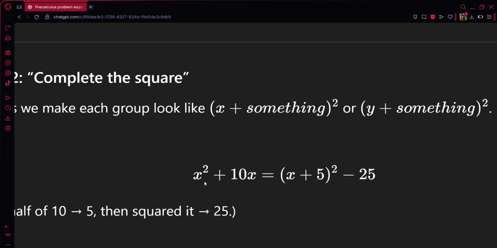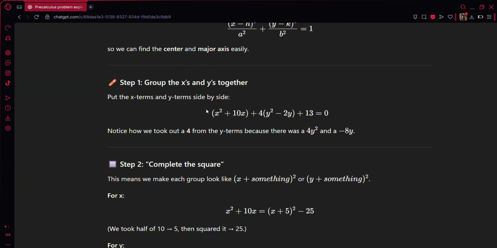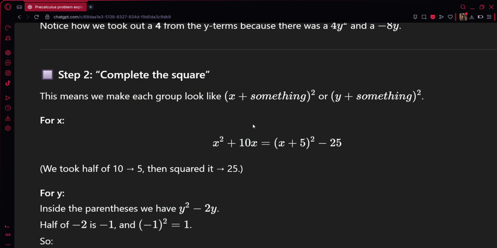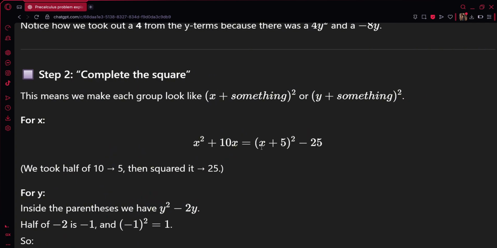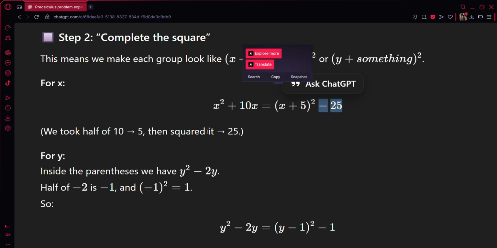So, x squared plus 10x, like how we did this earlier, nagsama natin siya, lahat ng x terms, equals to parentheses x plus 5 parentheses squared minus 25. Okay? So, ito, dito, nakuha natin siya sa ganito, in-explain natin kanina.